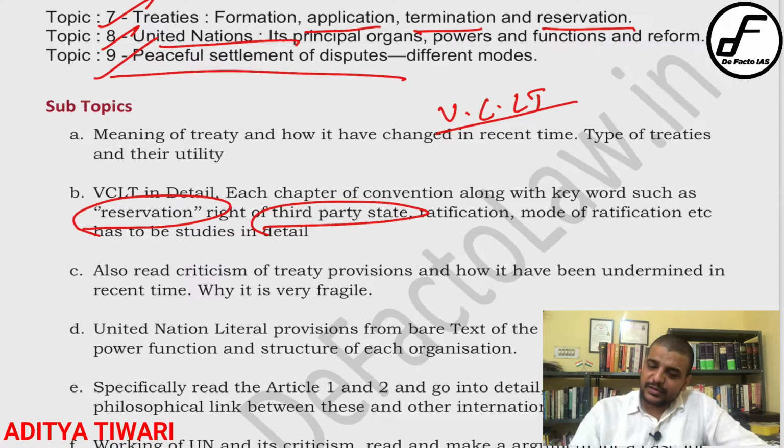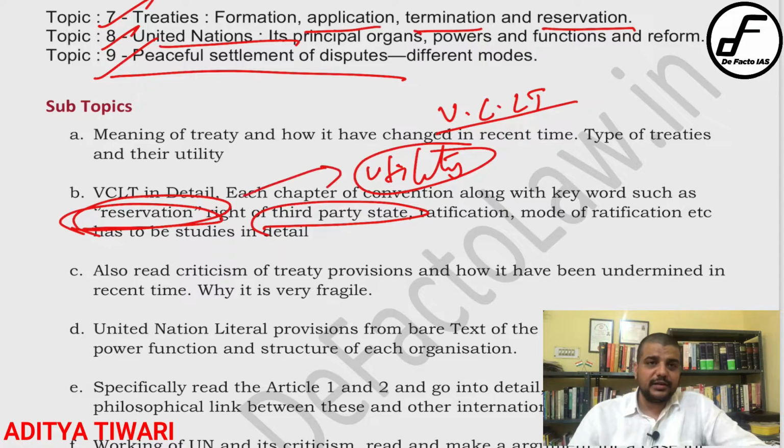Similarly, when we are talking about reservation, how does reservation work? What is its utility? The utility of reservation is that it introduces a sense of flexibility in international treaties. Suppose 7-8 countries are coming together to conclude a treaty, and some country says, I will go into that particular treaty if certain of my conditions are followed.